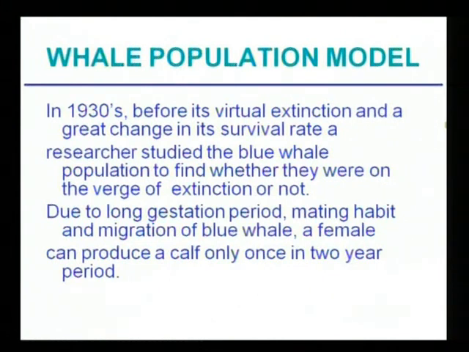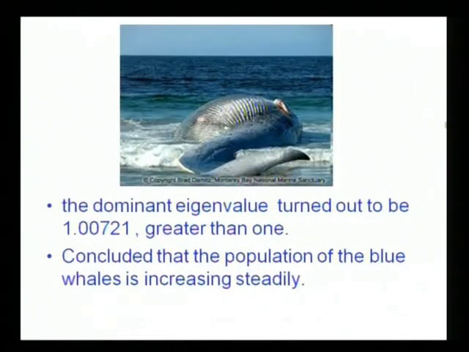Then the whale population model was also constructed. You must have all heard about the blue whale, and there were a lot of press reports on how this particular species was becoming extinct. In the 1930s, before its virtual extinction and a great change in the survival rate, a researcher studied the blue whale population to find whether they were on the verge of extinction or not. So he created a model. This is the blue whale. The dominant eigenvalue in this case turned out to be 1.00721, which is greater than 1. So the scientist could conclude that the population of the blue whale is increasing steadily.